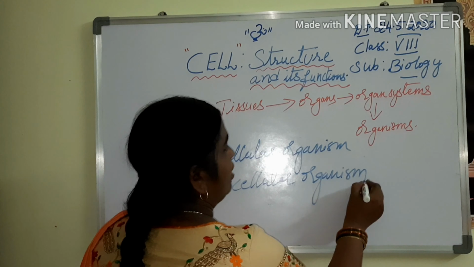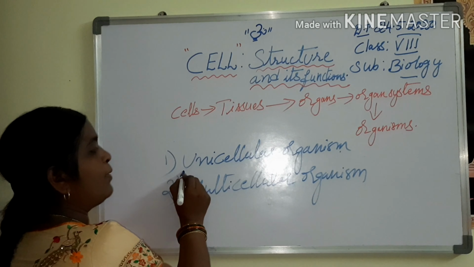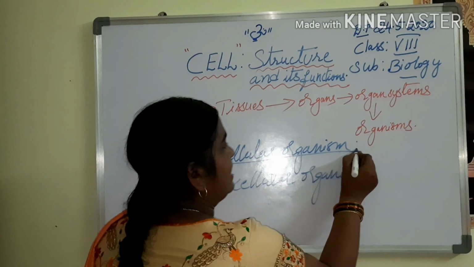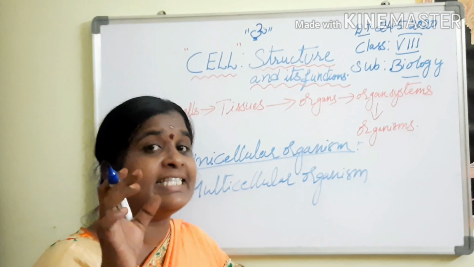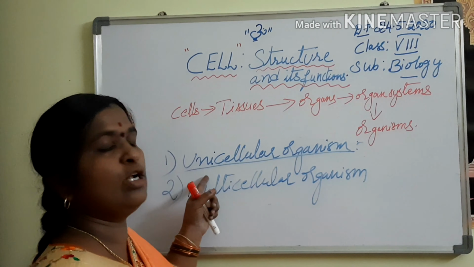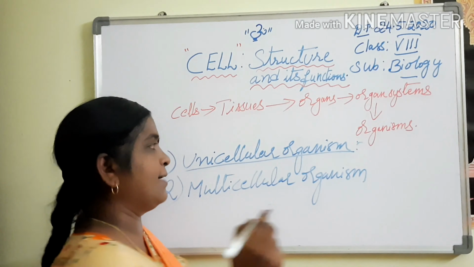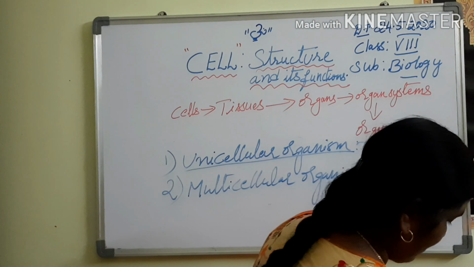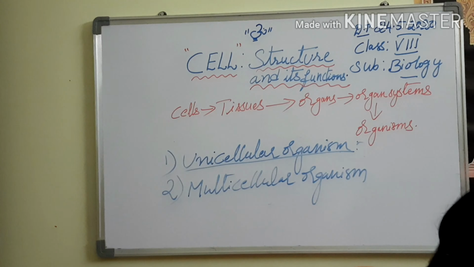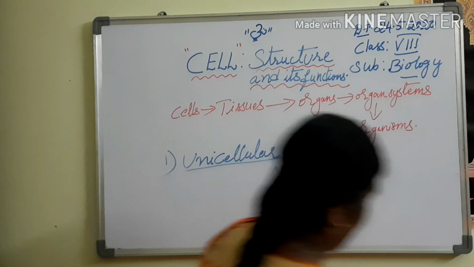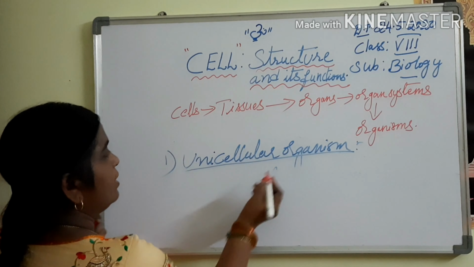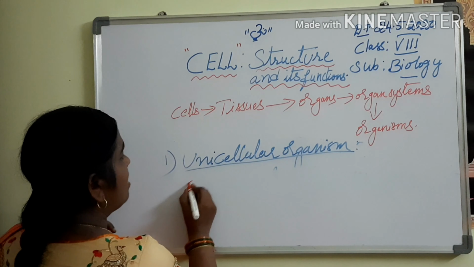Unicellular organism means an organism which is having a single cell. What are the examples of unicellular organisms?